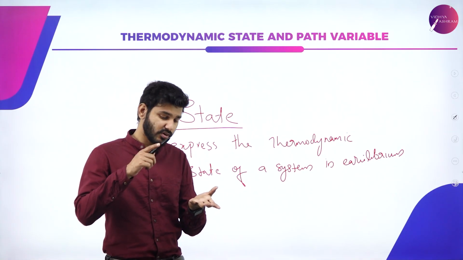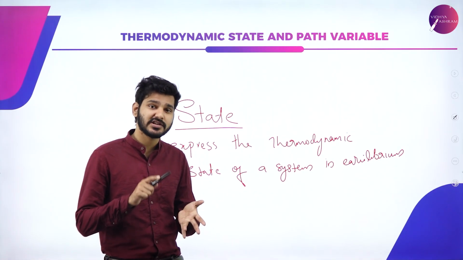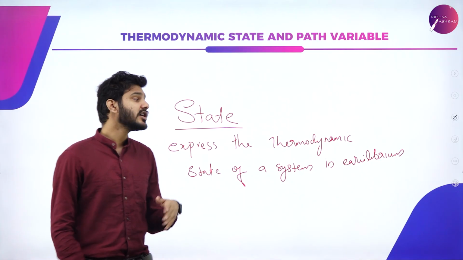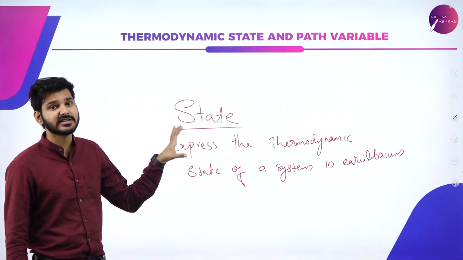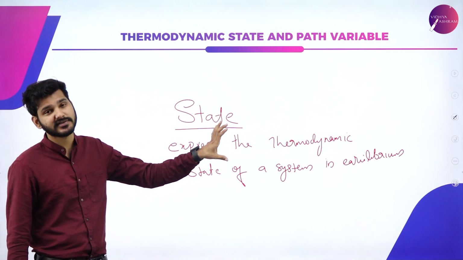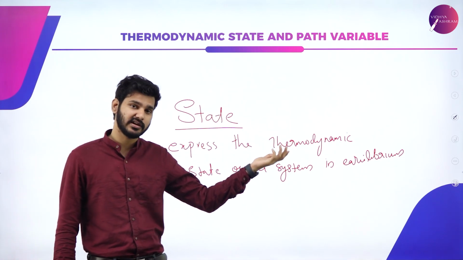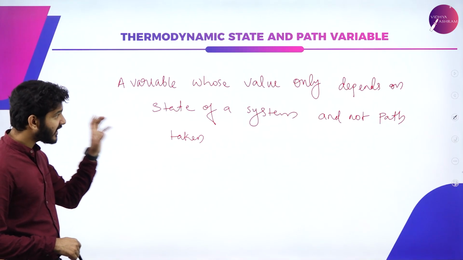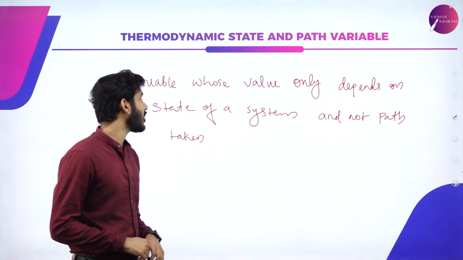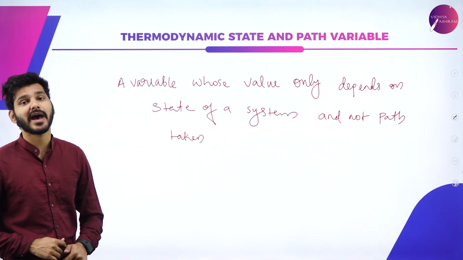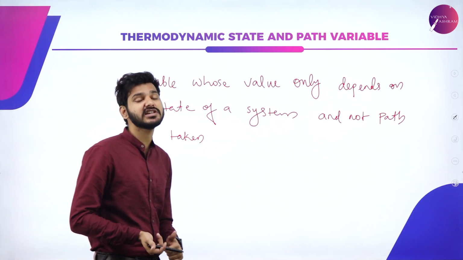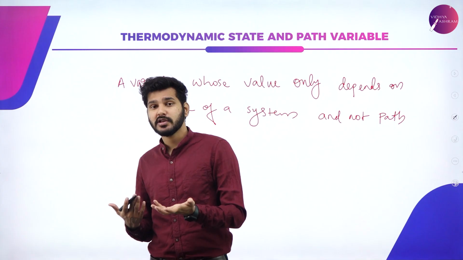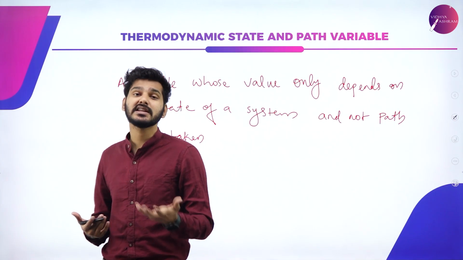We have to use quantities like pressure, temperature, internal energy, density, mass, volume, etc. So if we use these quantities in order to define a state of a system, that is known as state variables. So one more way of representing a state variable is that it is a variable whose value only depends on the state of a system and not the path taken to achieve that particular state. So these words actually can be used to describe what is a state variable.